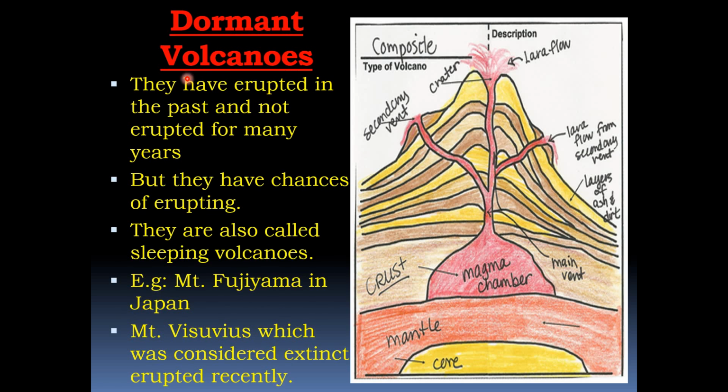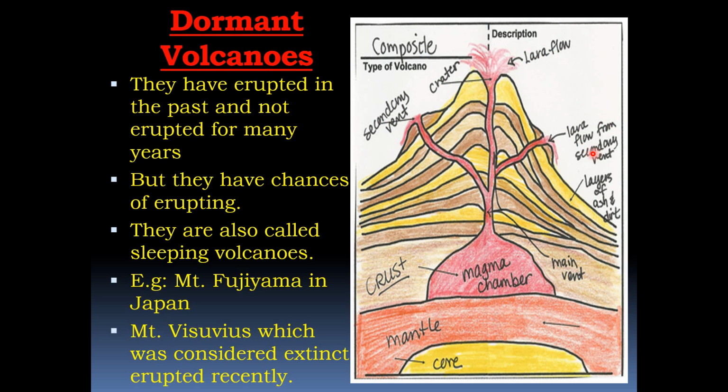So the second one is dormant volcanoes. Dormant volcanoes, you can see here in these pictures. The type of volcano: vent, crater, and lava flowing.